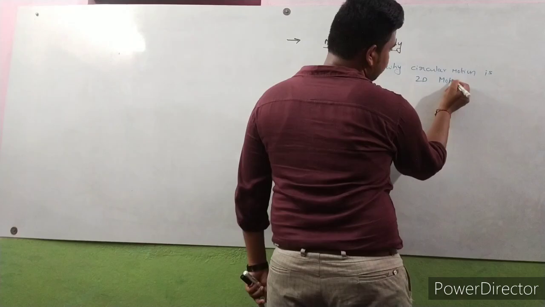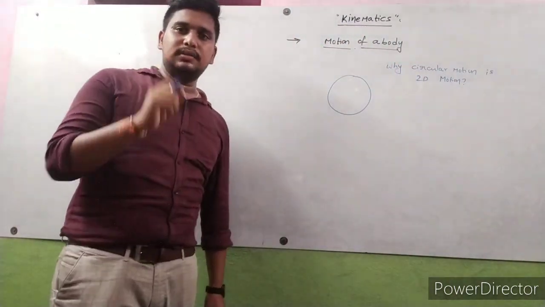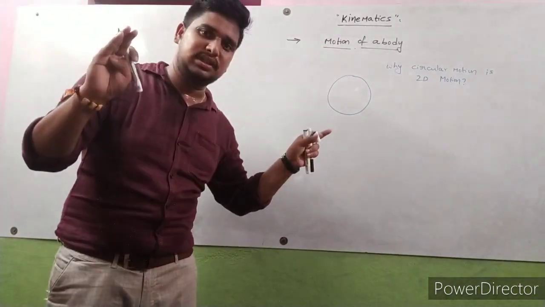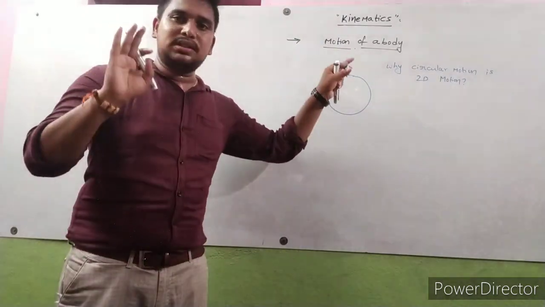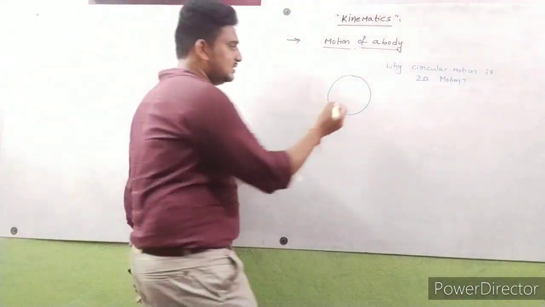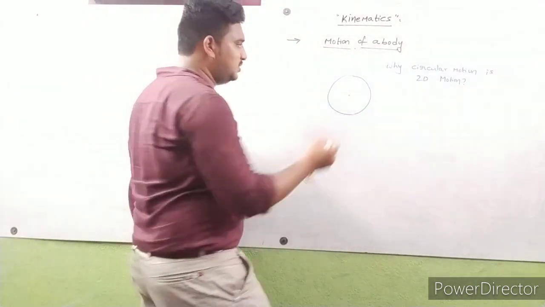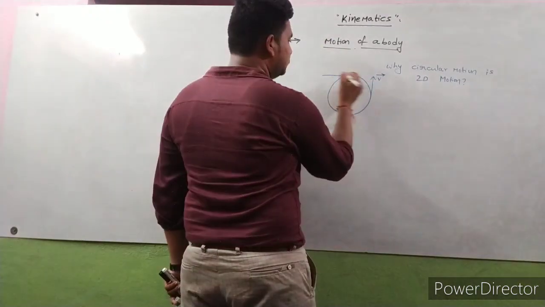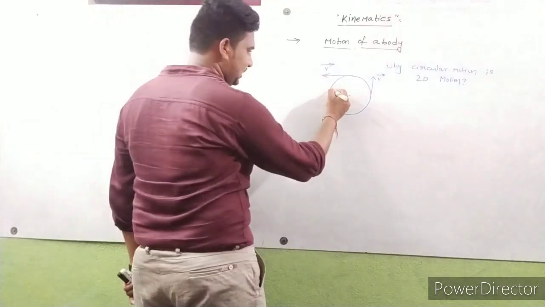In the beginning of my session, I told that circular motion and projectile motion both come under the category of motion in two dimensions. Why is circular motion two-dimensional? Here the main thing is, how can we form a circle? Observe carefully. Direction of velocity is always tangent to the circle.